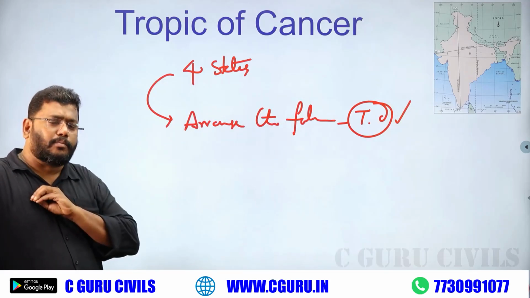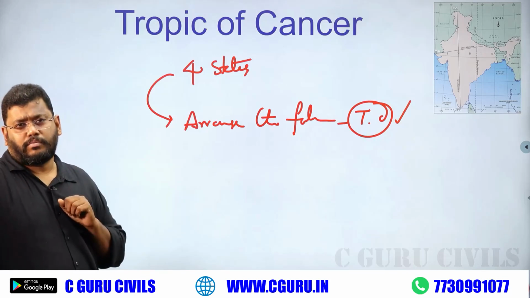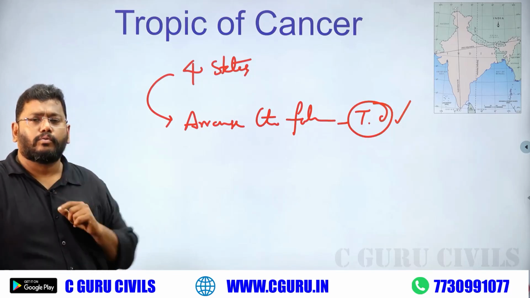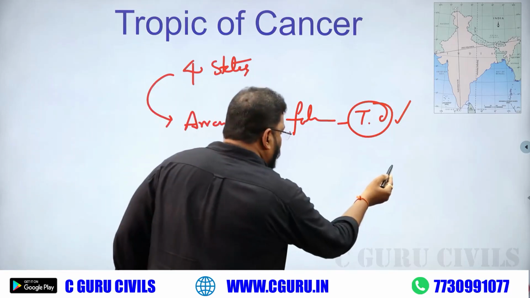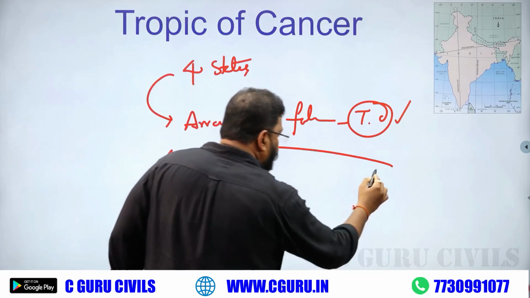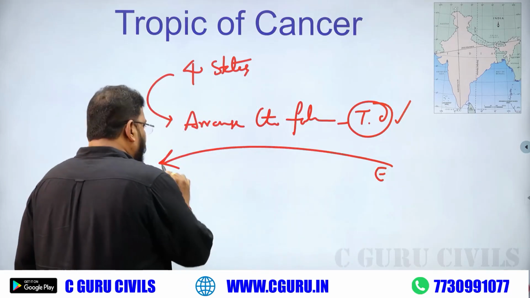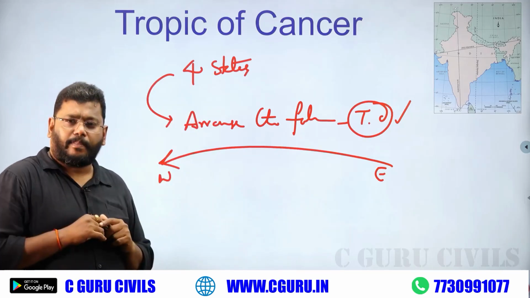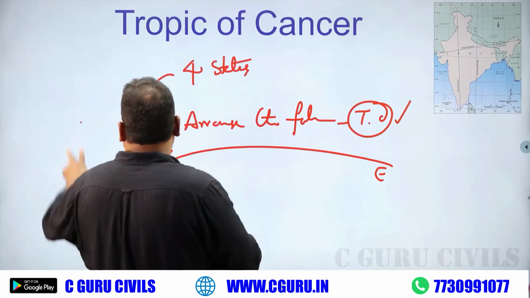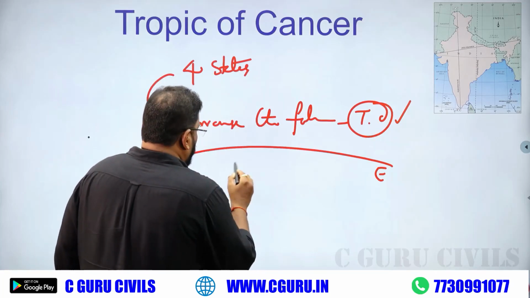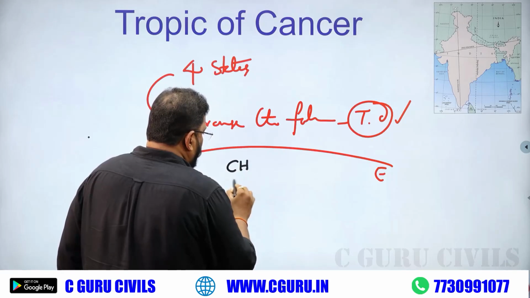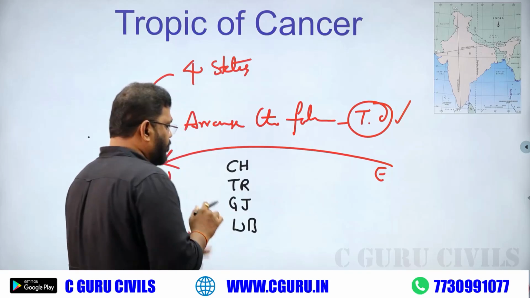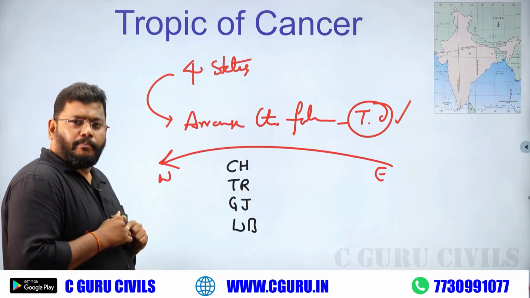They don't discuss sides, either east or west. But there is a clue. What is the clue? The Tropic of Cancer always runs from east to west. Depending on this statement, you must arrange these 4 states, whatever they may be. For example, Chhattisgarh, Tripura, Gujarat, West Bengal. These 4 states are given.